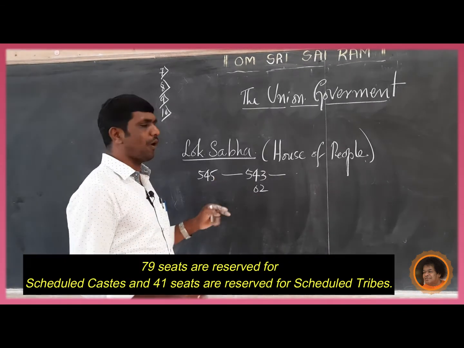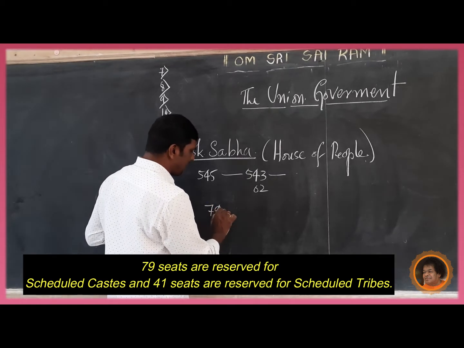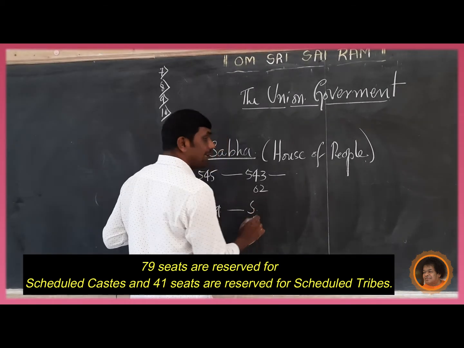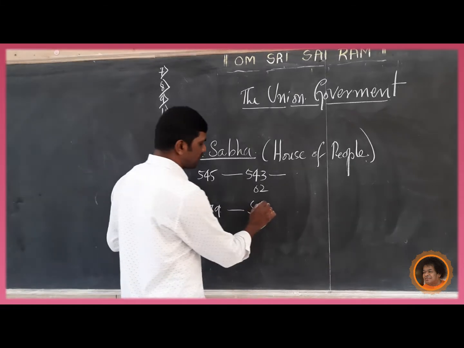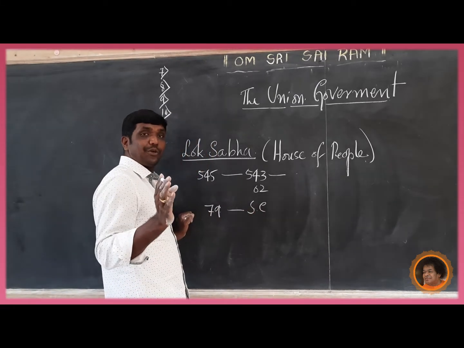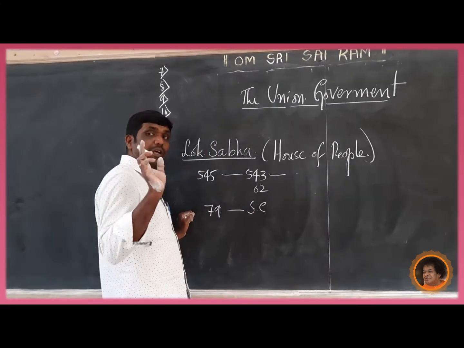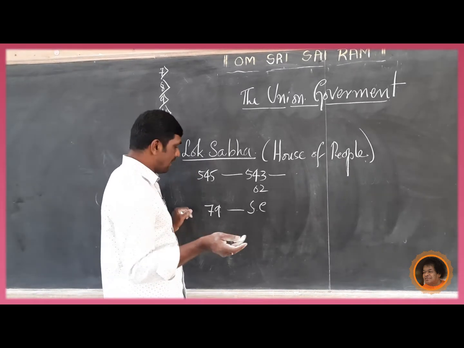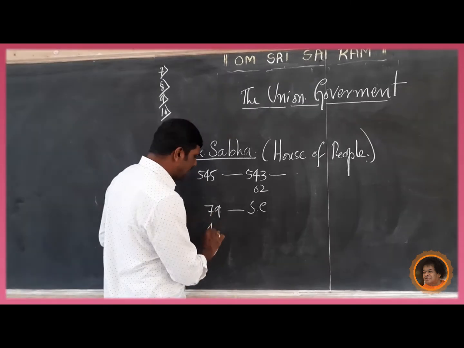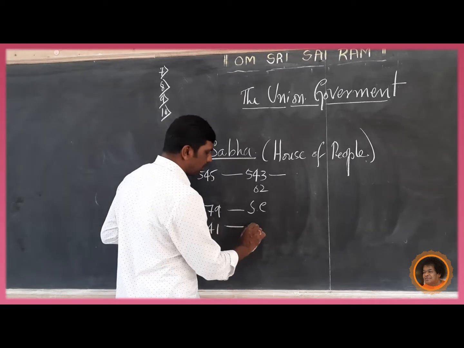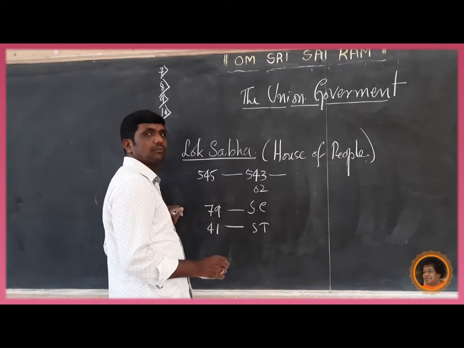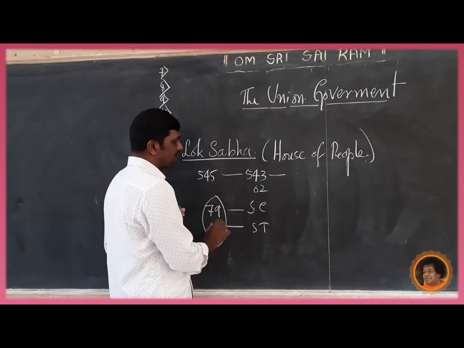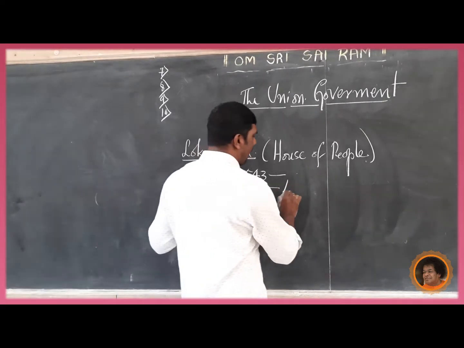79 seats were reserved for SC, means scheduled caste. And here you know how many seats were reserved for the SCs? 79. And 41 seats were reserved for scheduled tribes. Here 2 seats are for Anglo-Indians.